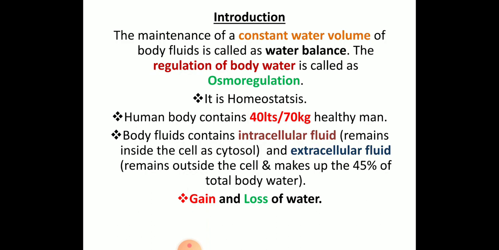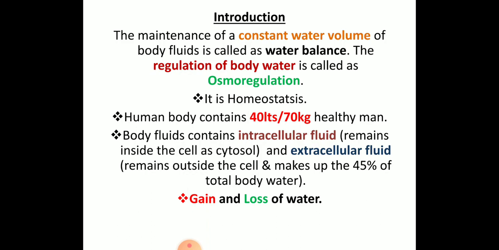Now for example, if an average healthy man weighs around 70 kg, in his body around 40 liters of water will be present. It may be in the form of intracellular fluid and extracellular fluid. Intracellular fluid means within the cell, or within the cytosol of the cell. Extracellular fluid is the water which you have consumed and also remaining outside the cell. Those all consist of extracellular fluid.